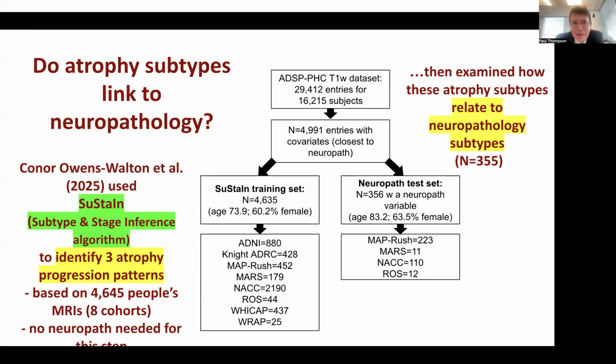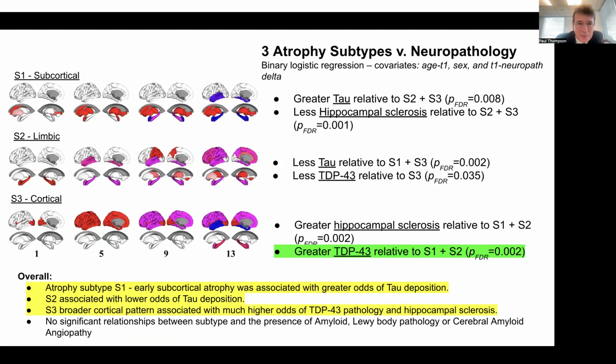So in an effort to link atrophy subtypes to neuropathology, Conor Owens-Walton in our group used subtype and stage inference, which is an algorithm that identified 3 different atrophy progression patterns from over 4,000 people's MRIs, and no neuropathology was needed to learn this subtyping step. And then he examined how these atrophy subtypes relate to neuropathology subtypes in some held out data for whom post-mortem data was available.